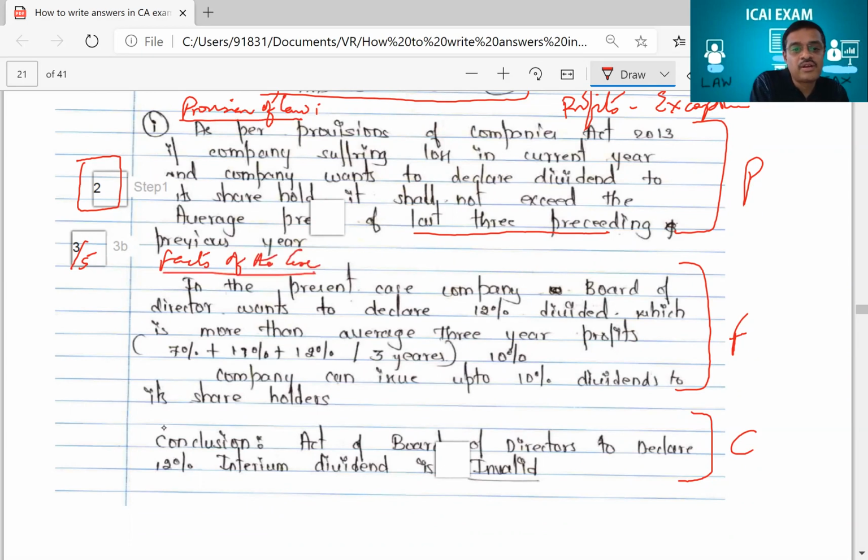Then I would have written here conclusion. Oh, good. The student has written conclusion. This one point at least is written correctly there, saying conclusion. So it's always good to write like that: provision of law, facts of the case, conclusion. I think now you're getting it.